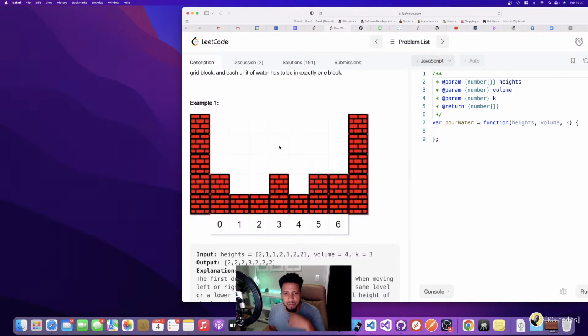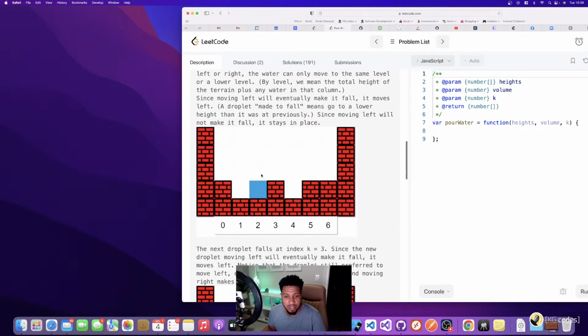Basically, wherever the water drops, if I run into something that's higher than where the water drops, it can't jump over a wall to get to the other side. So I have to stop. If I find a place where there's a wall and I can't get past the wall, then the water can't possibly drop. So that's an important edge case to think about as well.